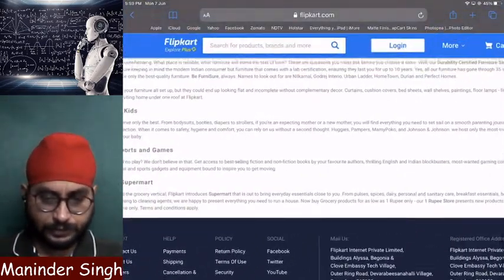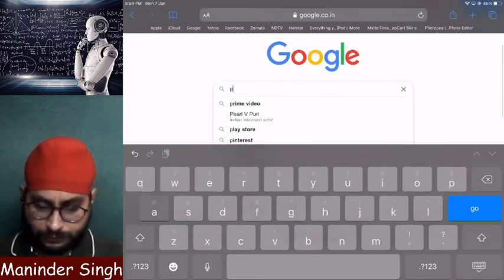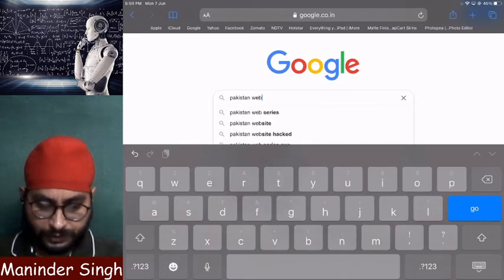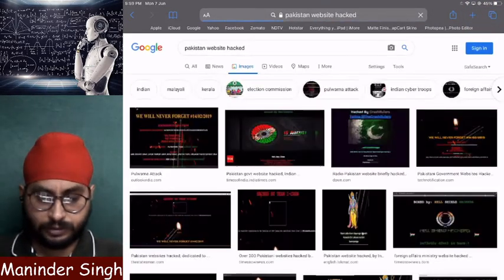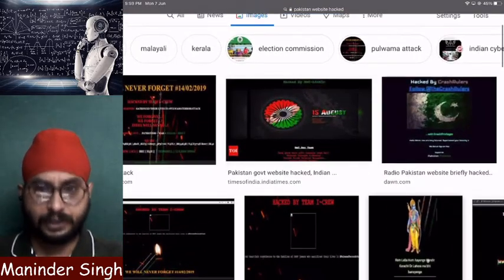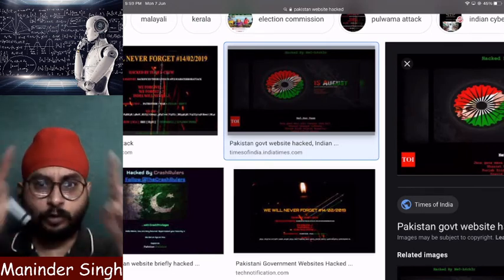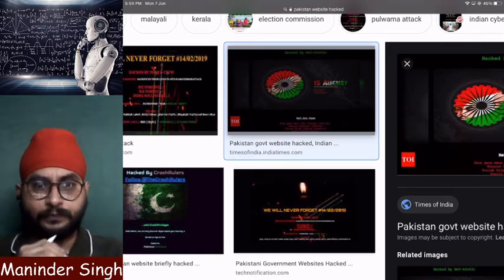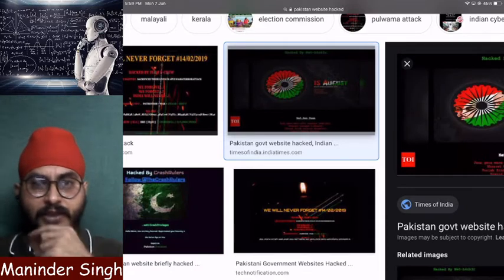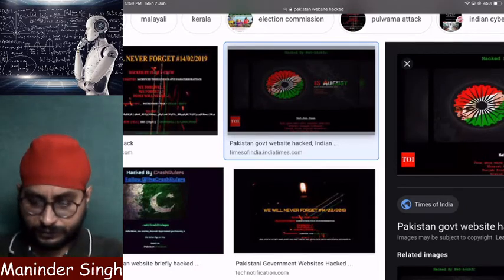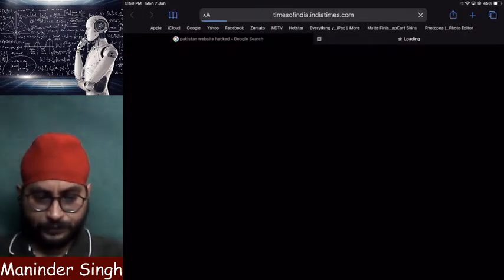Like, the best example here, I can say, the Pakistan website. Every year during independence, Indian hackers go to the Pakistan website and on the home page they display the Indian flag. Without asking them, you are placing India's flag on the Pakistan website. That is called web defacement. Clear? See here, Pakistan government website hacked.